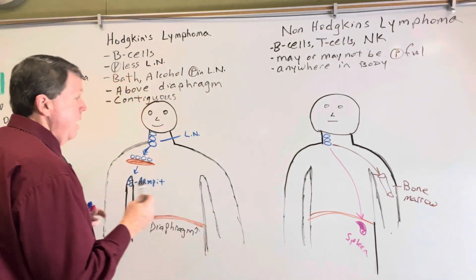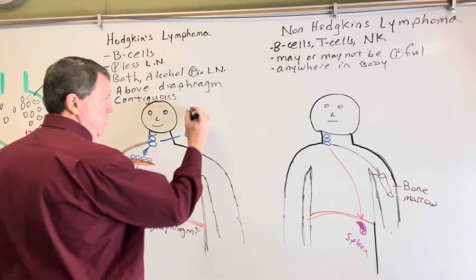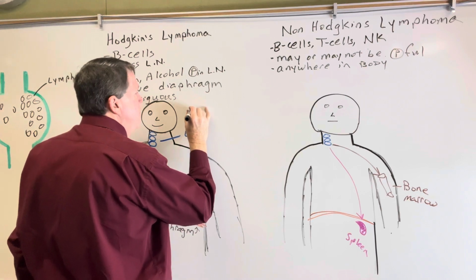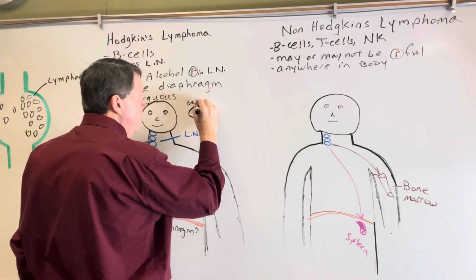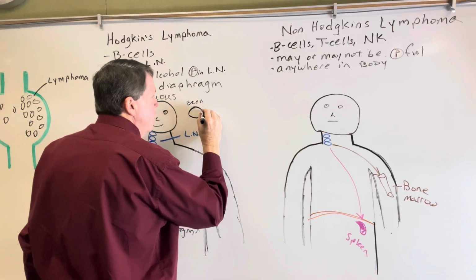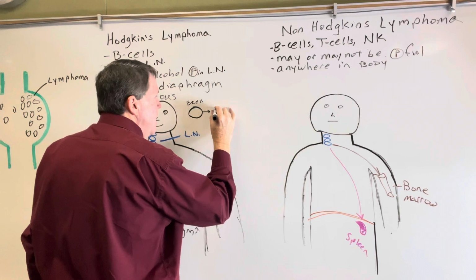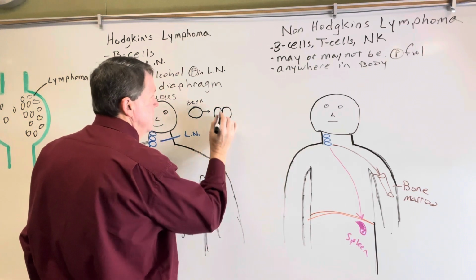The other thing that's going to happen is, like we said, in lymphoma, we're getting cells multiplying. So what's going to happen is we can get a B cell. Let's say this is my B cell that's right here. And then what's going to happen is this B cell goes to multiply. And when it goes to multiply, if you recall from mitosis, the end stage is called cytokinesis.